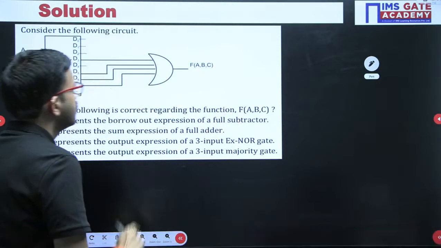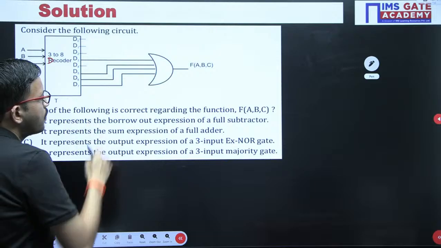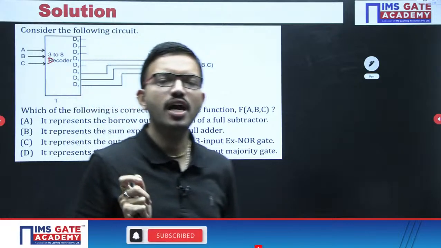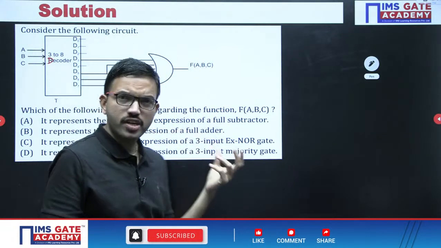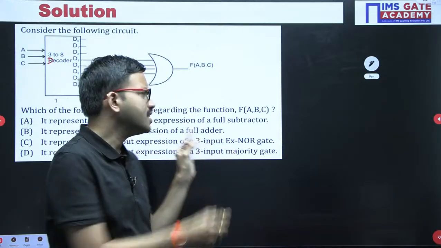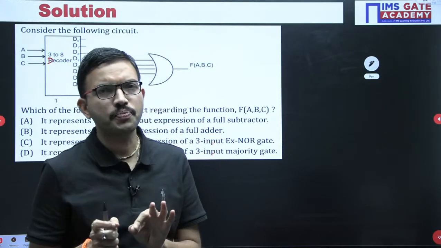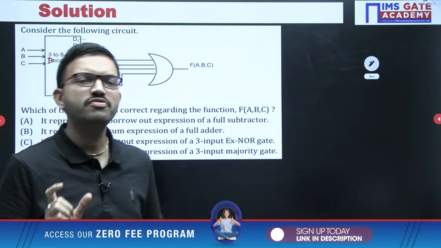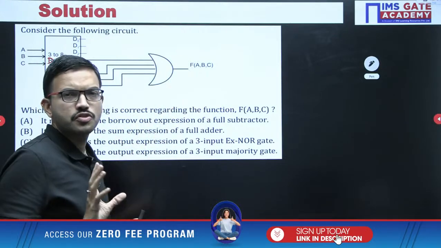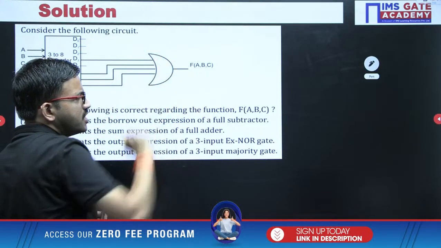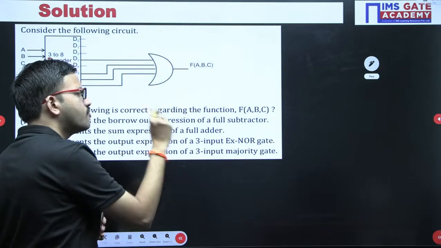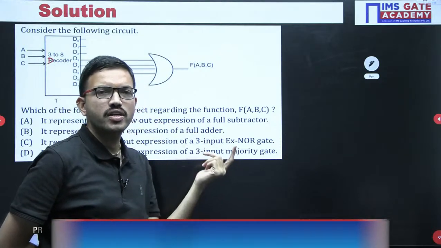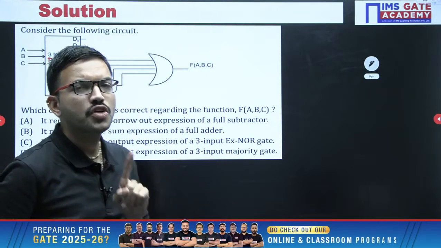Before analyzing the 4 choices, sometimes even though you are not comfortable with any of the choices, with the help of the given circuit, whatever equation you get, if one of the choices matches, then even if you don't know the meaning of other choices, no issue at all, because for an MCQ only one correct option will be there.